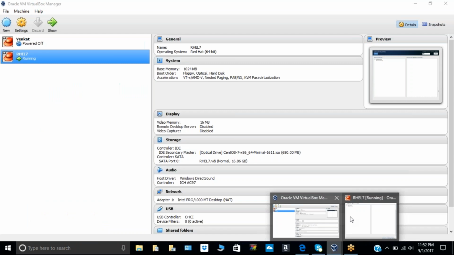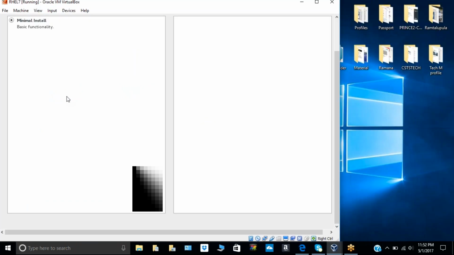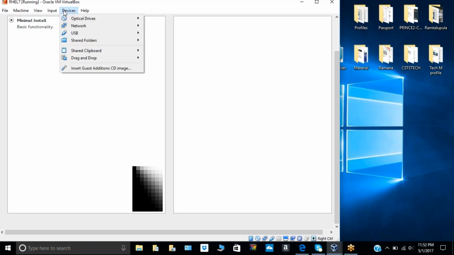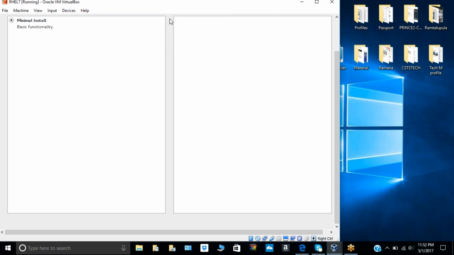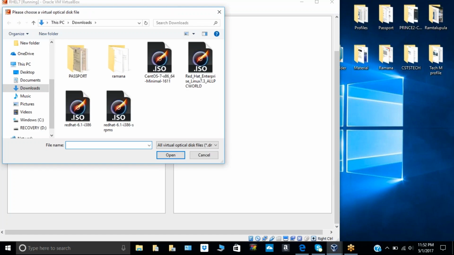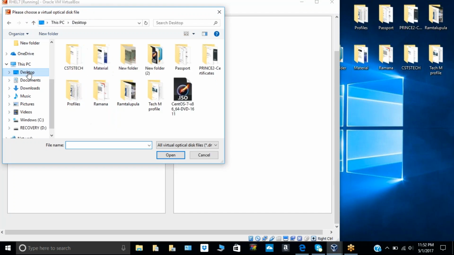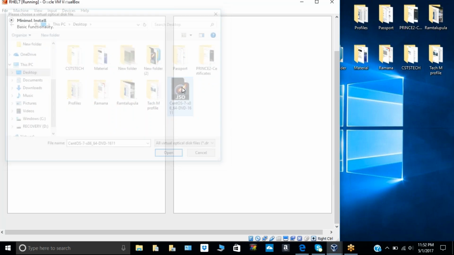Open that. Close this. Click on devices once again, optical drives, choose disk image. Click on desktop. Then select that ISO, double click.